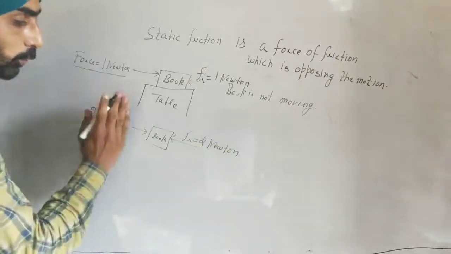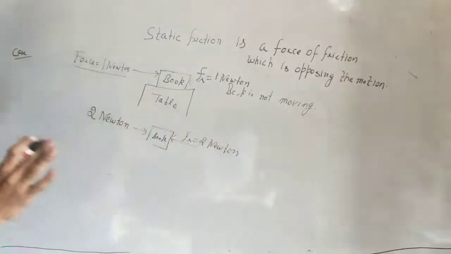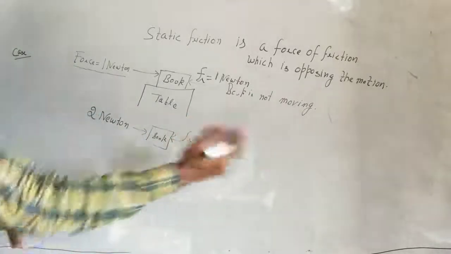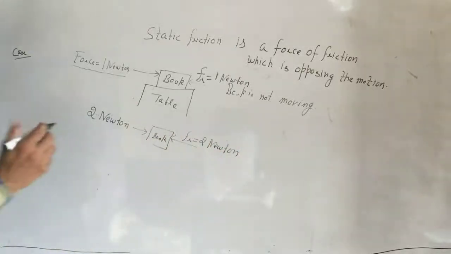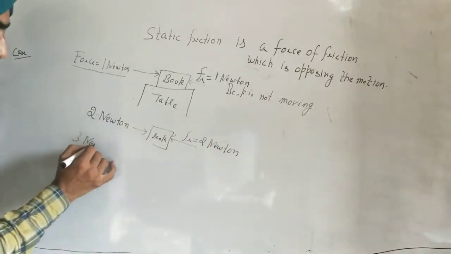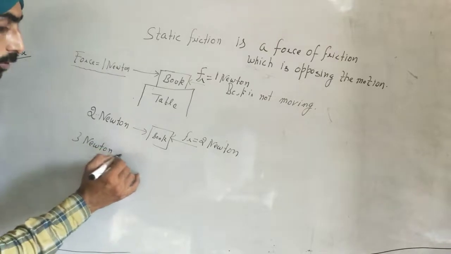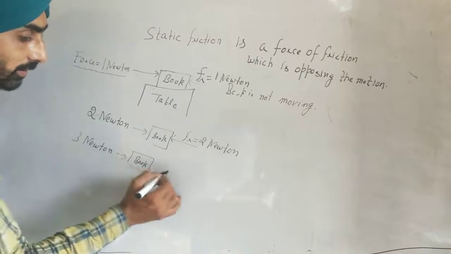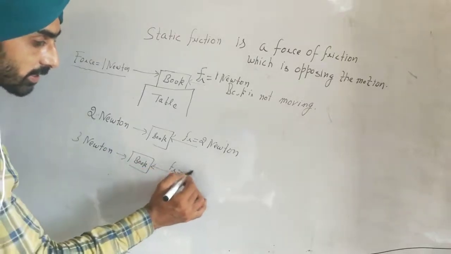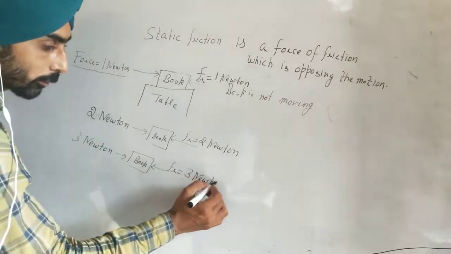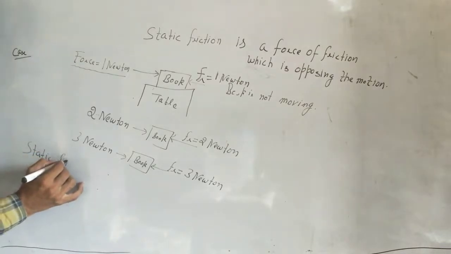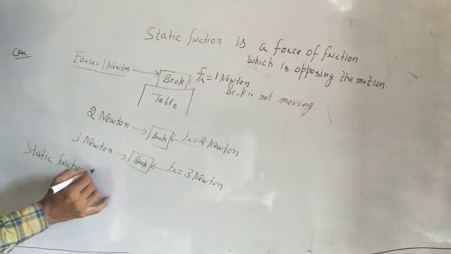The net force is 0: 2 Newton is this, 2 Newton is this, only then will the net force be 0. अगर 2 न्यूटन इधर को हो रहा है, उधर से 2 न्यूटन लगेगा तभी नहीं मूव करेंगे. अगर उधर से 5 न्यूटन लगा तो वो किधर को मूव कर लेंगे. You have applied 3 Newton, and then also the book doesn't move. So what is this? This static friction is adjusting its value according to the applied force. So it is an auto-adjusting force. Static friction is adjusting its value.